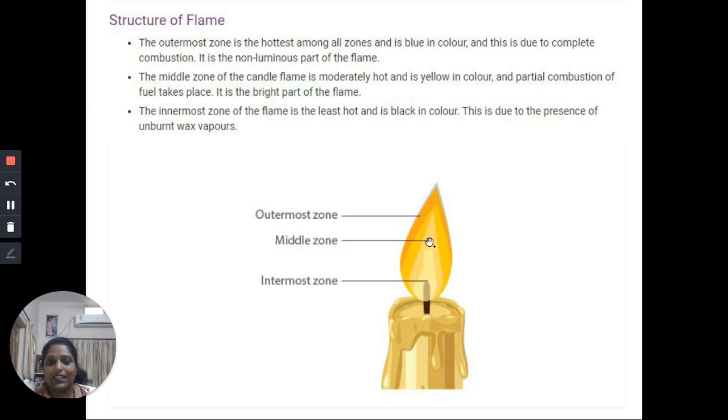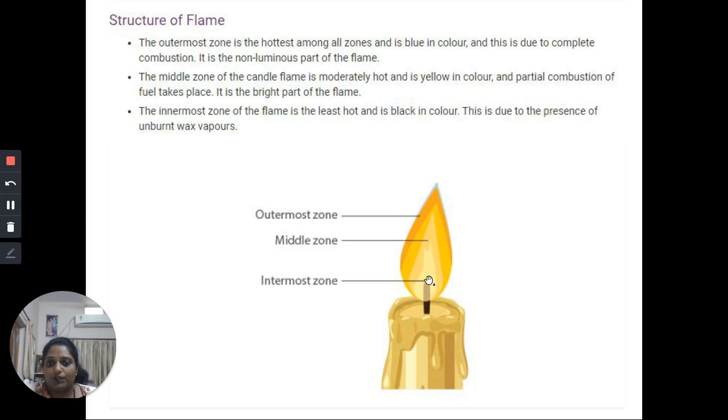Now as partial combustion is taking place here, it leaves off a residue of carbon particles which is also called soot. So when you keep something near the luminous zone, it will have a black ring appearance.